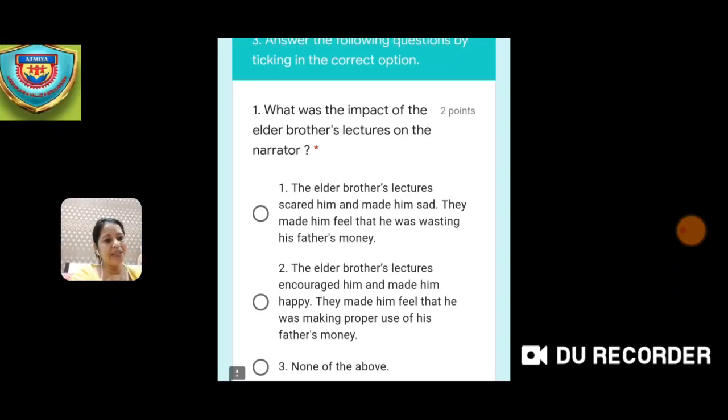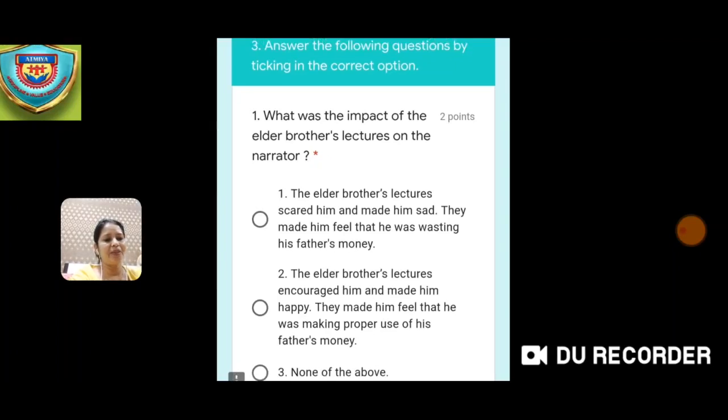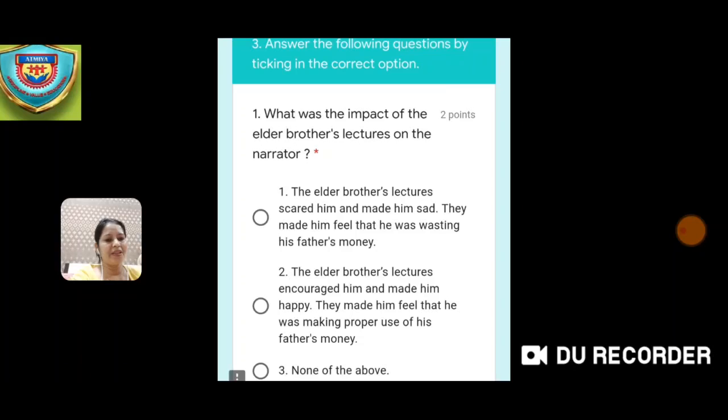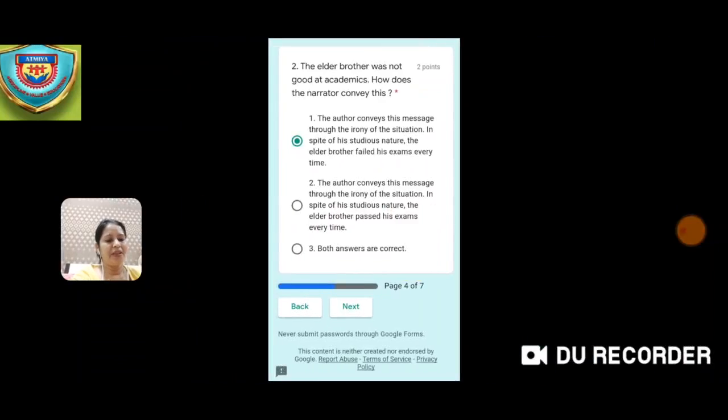Okay, so this way the options will be given for the questions too. So you are not going to write anything in words or sentences. You only have to put a tick against the correct option. That means you need to select the correct option. So hope this is clear to you all children. So till now you are clear with the things which I just now told you.